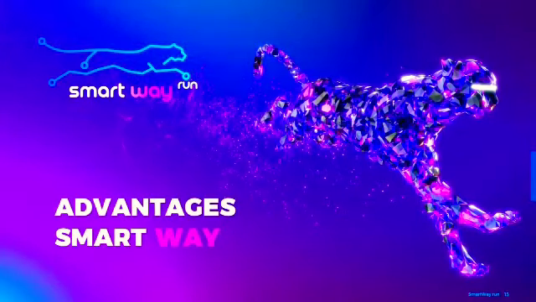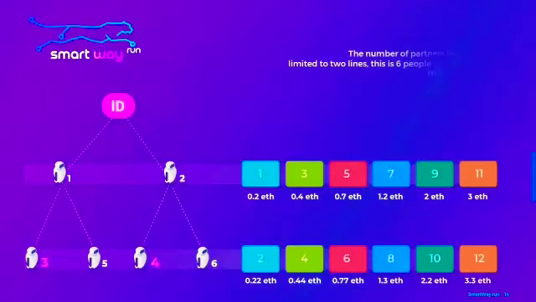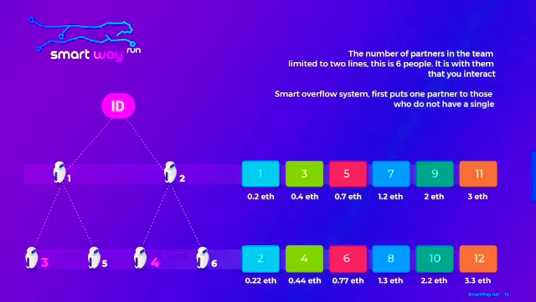Advantages of Smart Way. The number of partners in the team is limited to 2 lines, this is 6 people. It is with them that you interact. Smart overflow system: first puts one partner to those who do not have a single one.